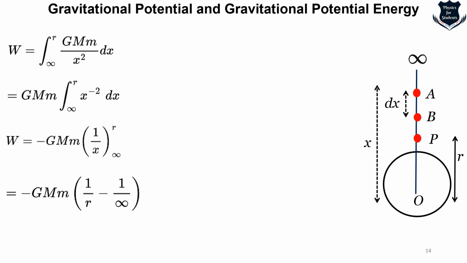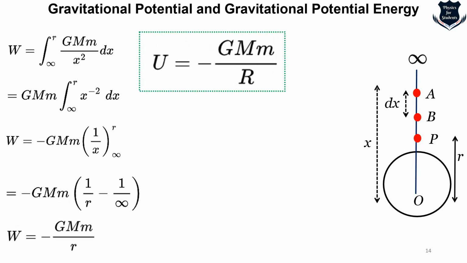Again this goes to 0, so we get W equals minus GMm upon R. Now this is quite noteworthy. I just substituted W with U because most of the literature on the internet and in books shows U. So this is basically the gravitational potential energy, which is negative. We will see further, but this is just to show you how gravitational potential energy is derived as negative.